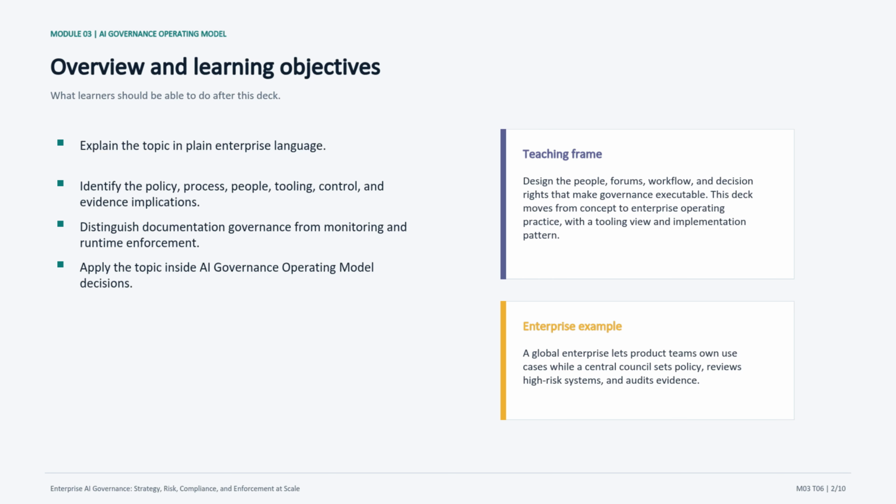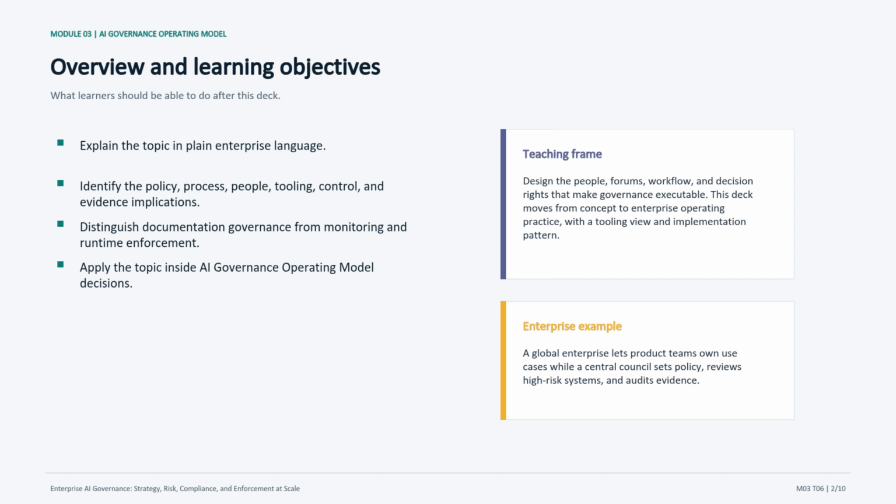Now that the topic is on the table, I want to set our learning objectives. By the end of this deck, the goal is not just to define governance, intake, and portfolio management. The goal is to explain how it works inside an enterprise. For this class, I want you to keep six lenses in mind: policy, process, people, tooling, controls, and evidence. A governance idea is only useful when it changes at least one of those lenses in a concrete way.